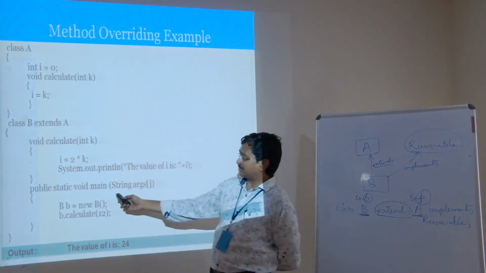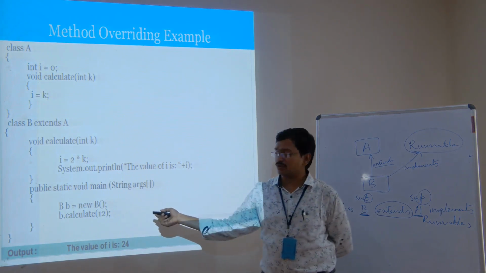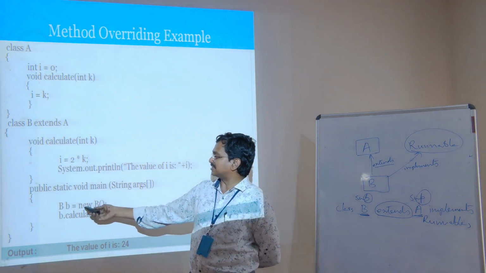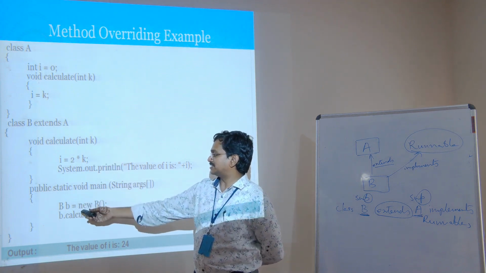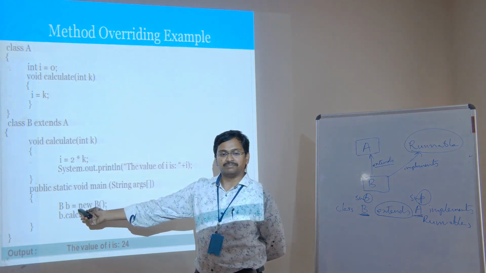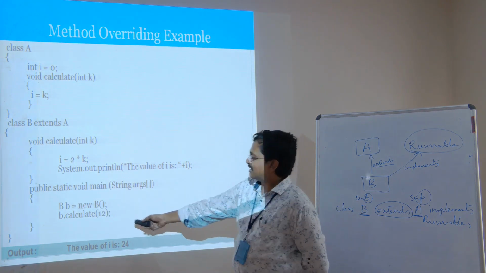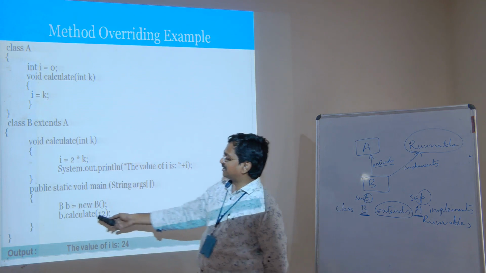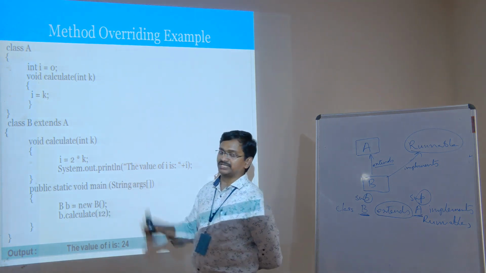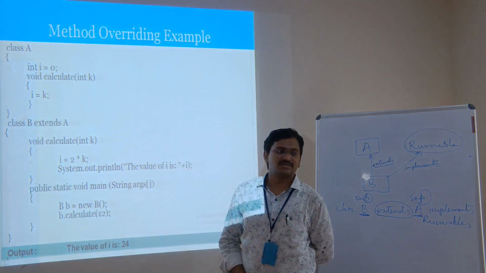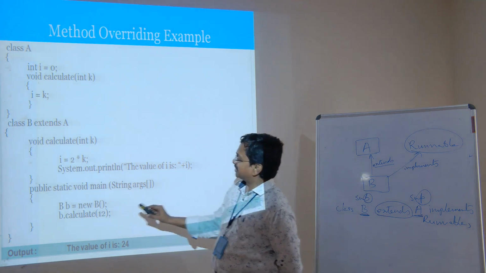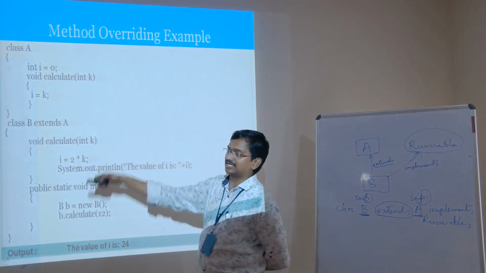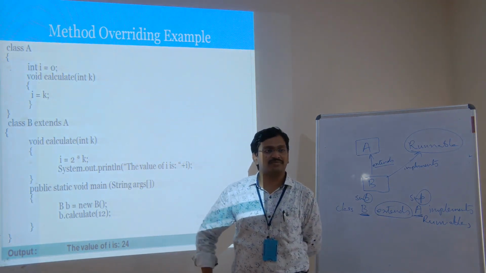Coming to the main method, whenever we execute a program, it starts from the main method. We are creating an instance of the subclass B: B b equal to new B, and b.calculate(12). We are calling the calculate method and passing a parameter 12 to it. So which method will be called, either the superclass method or the subclass method? This will be a question for many people.